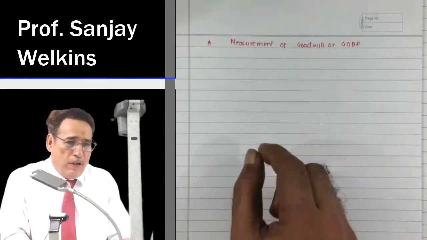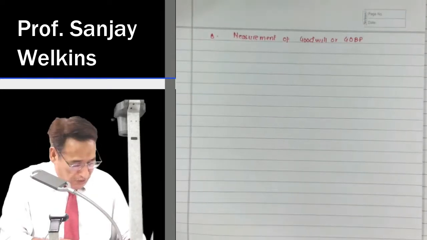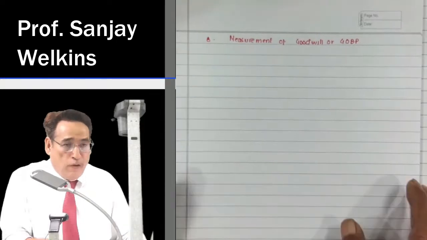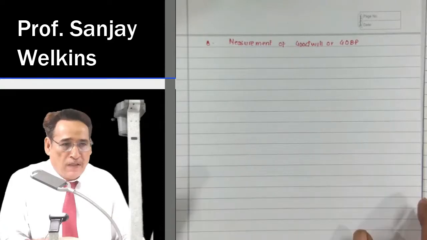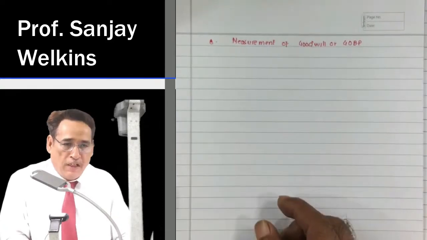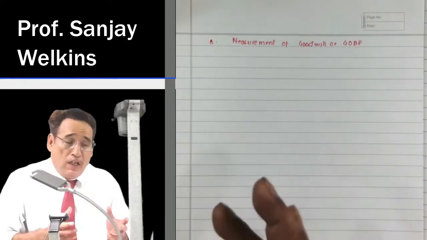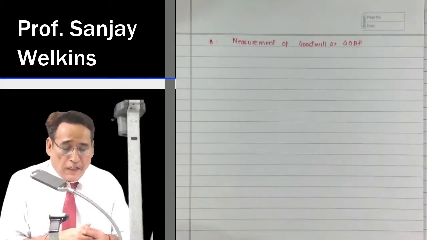Then you remember I also wrote goodwill and NCI. Quite naturally, because I am taking over some assets, I am taking over some liabilities, and because I am taking over some entity, quite obviously I am paying some amount.